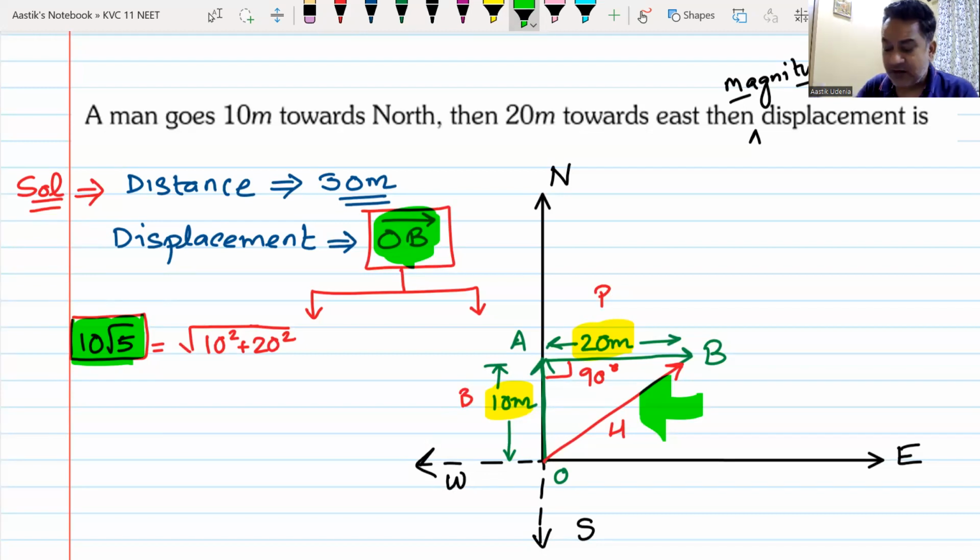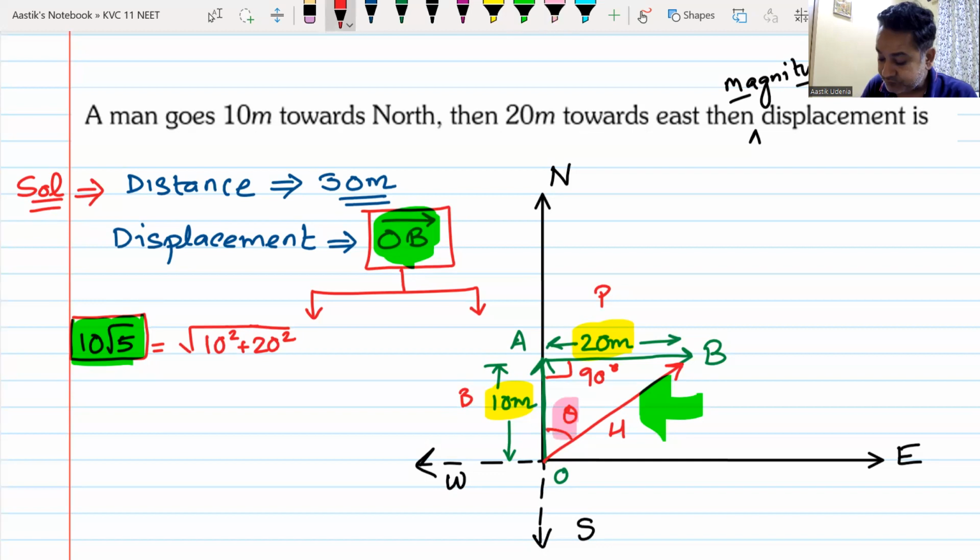Now, to find out the direction, it is from O to B. You can find out this angle theta. How will you get this angle theta?